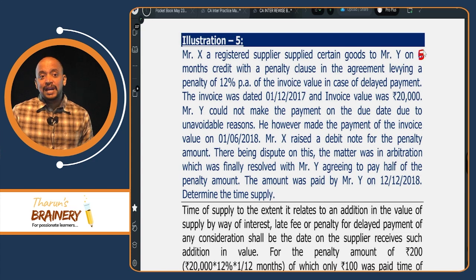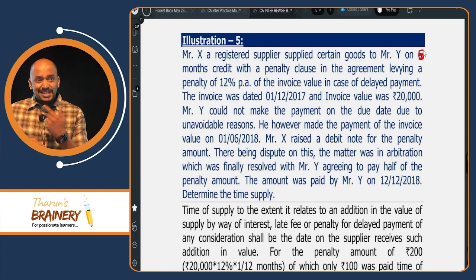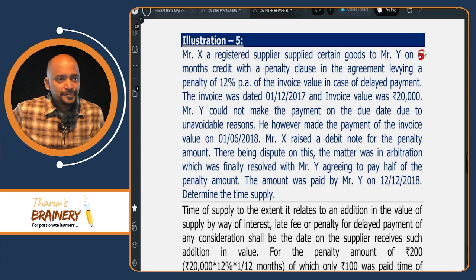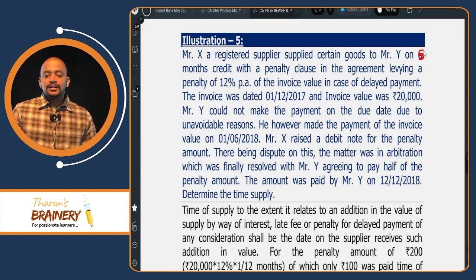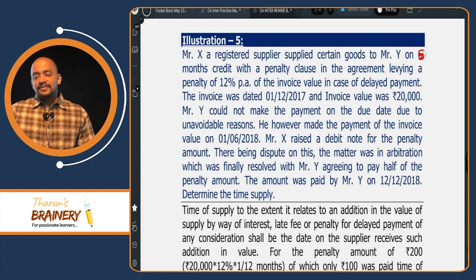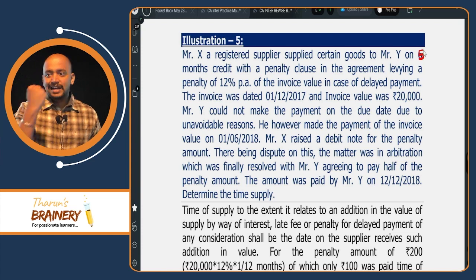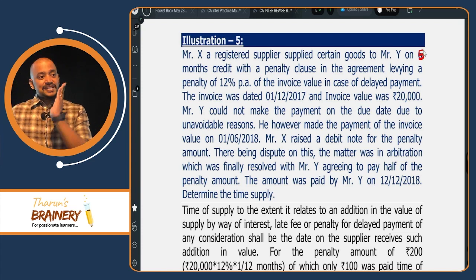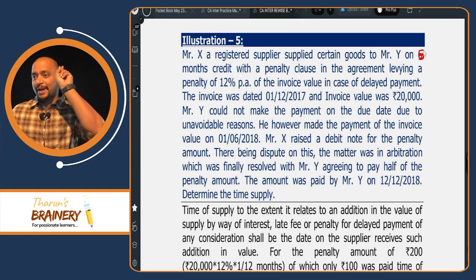But when the payment is made? On 1st June. So what is the delay? 1 month delay. Correct? Sir, 1st December to 1st January, 1 month. Then 1st February, 1st March, 1st April, 1st May. So that is the 5 months. So therefore 1st June it is made. So there is a delay by 1 month.